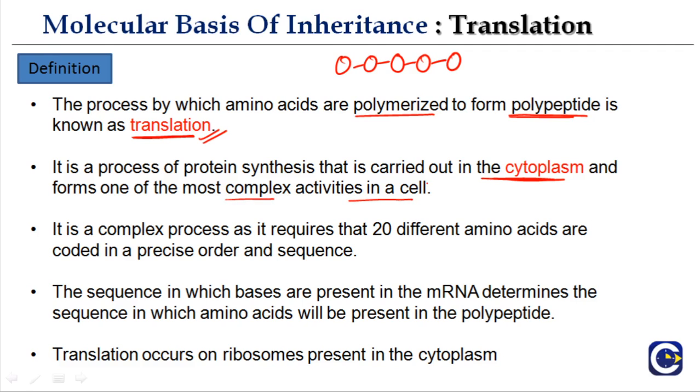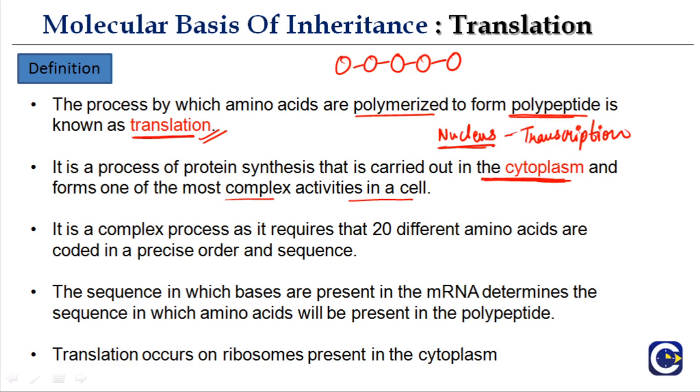If you followed the previous part of this chapter, we discussed transcription. Where does transcription take place? Transcription takes place inside the nucleus. But translation, that is formation of a polypeptide, takes place in the cytoplasm. So this is important, okay? You must know that transcription takes place in the nucleus, because DNA is present in the nucleus, so mRNA is formed inside the nucleus only. And then this mRNA that is formed inside the nucleus must be transported to the cytoplasm where translation takes